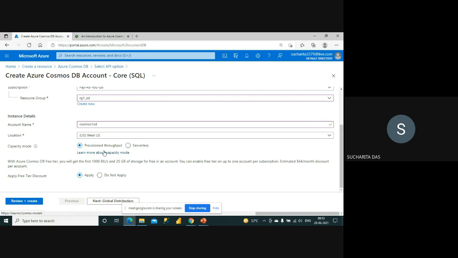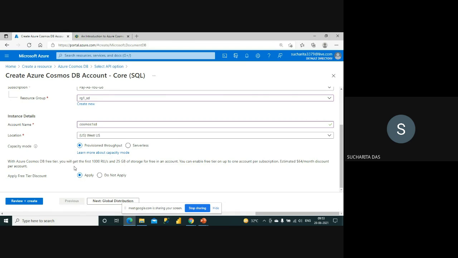So serverless model means that you don't have to keep any resource with you, like dedicated resources not required. It's like whenever required, say whenever you are writing any query, that query will be processed and you will be charged only for that time duration. So that is known as the serverless capacity mode. So you can select either of them. So let me keep with the provisioned throughput for now.